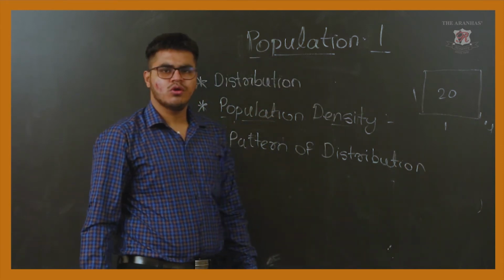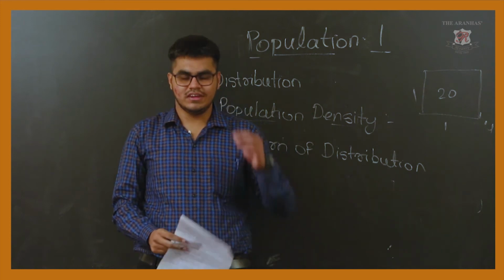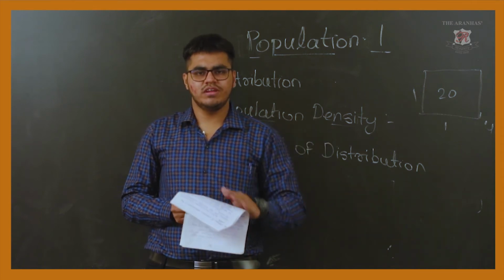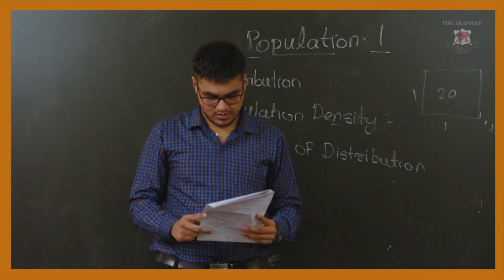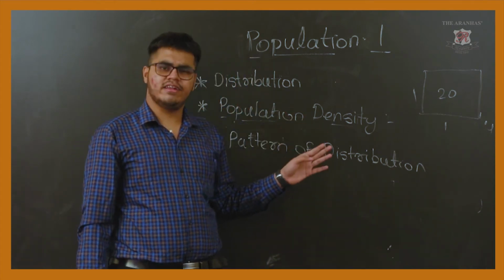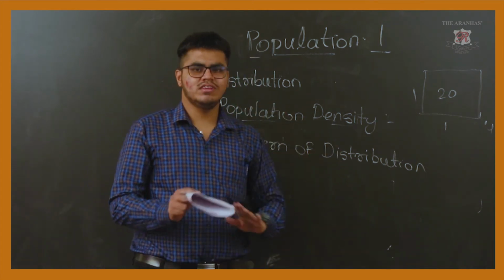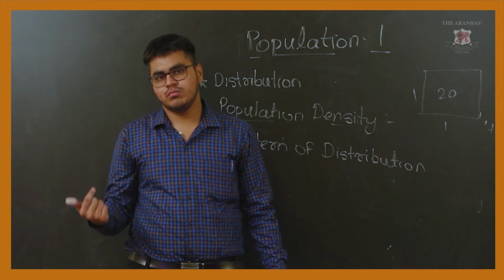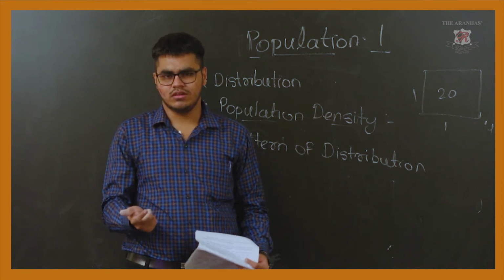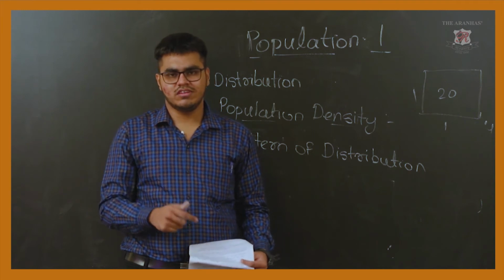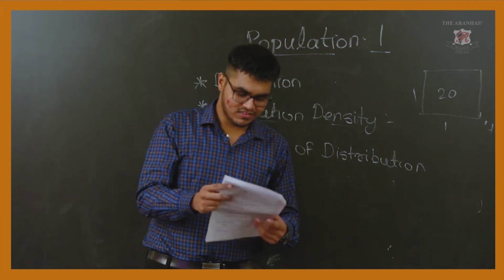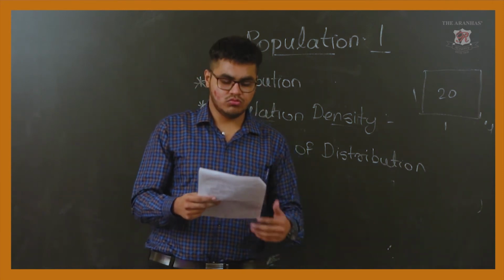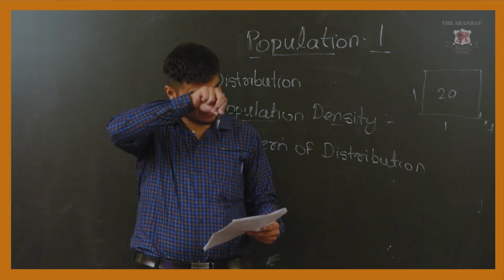So what is that pattern of distribution? It simply gives us an idea about how population is spread around the world. If you compare figure 1.1 and table 1.1, we observe that population is unevenly distributed. It is most populated in some regions, and sparsely populated in other regions. Means it is uneven. We can't say that in particular regions the population is less, but the population density changes. So the pattern of population distribution and density helps us to understand the demographic character of the area.